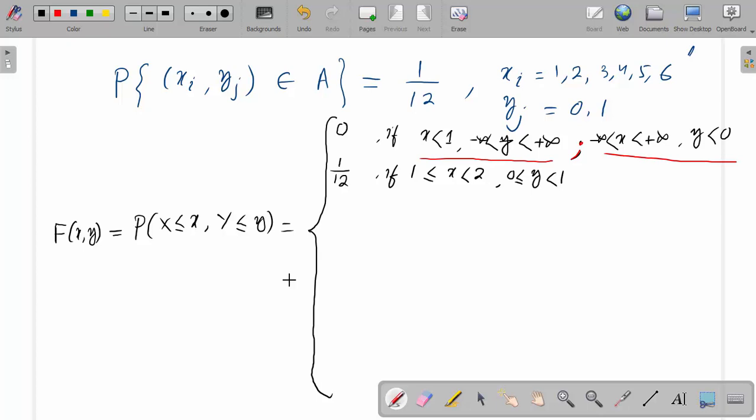Here x equal to 1, y equal to 0. So this is 1 by 12. And again, when x lies between 1 to 2, then the next x value is 2 to 3.